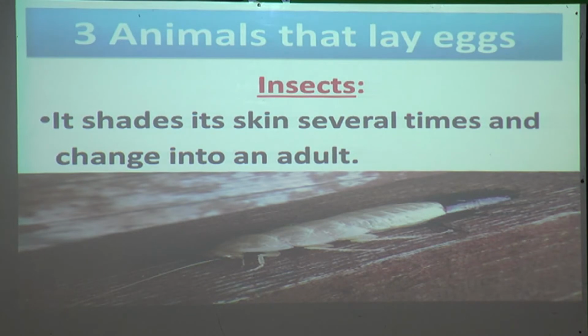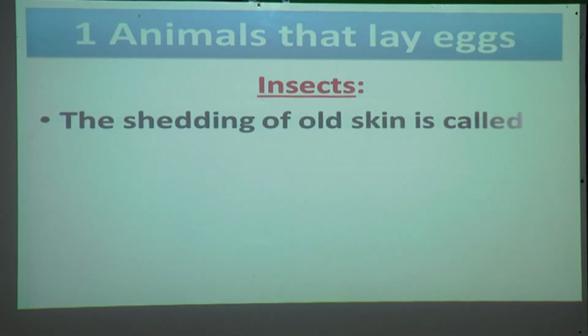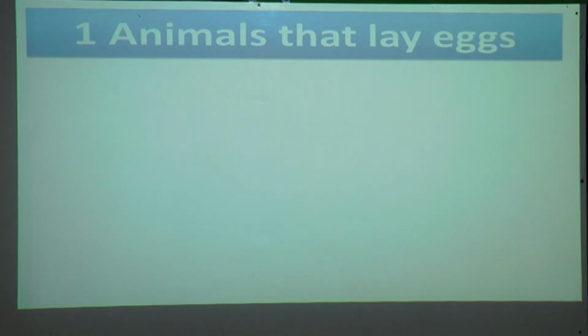They change their skin several times, and after that they become an adult. The shedding of old skin is called molting. Once again, the shedding of old skin is called molting. That process is called molting.